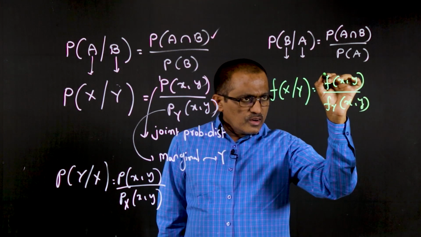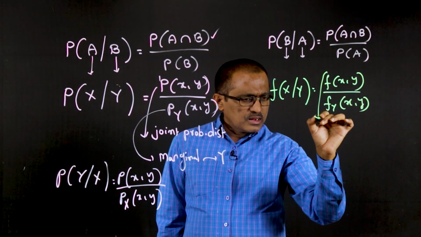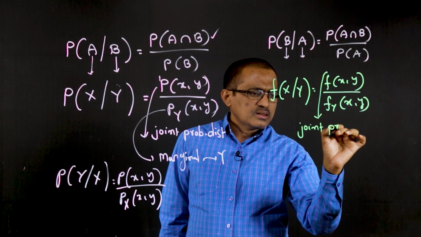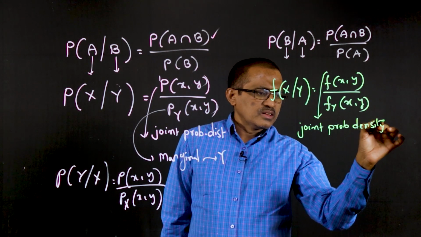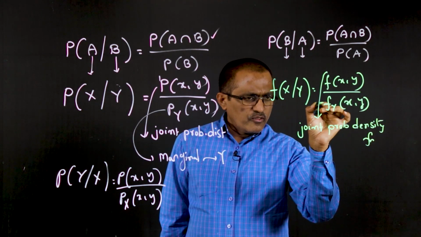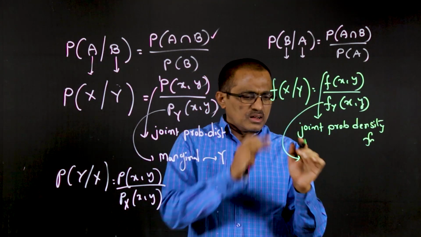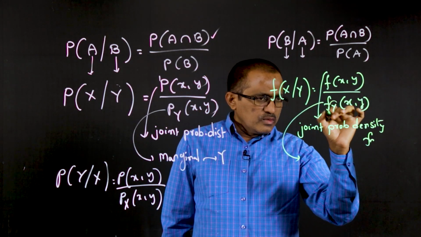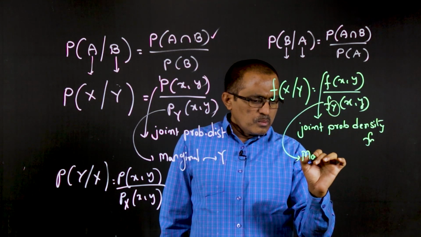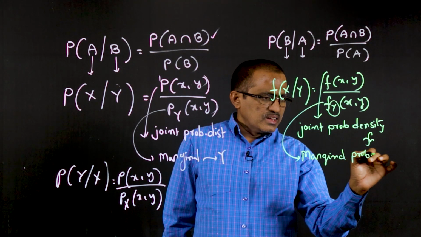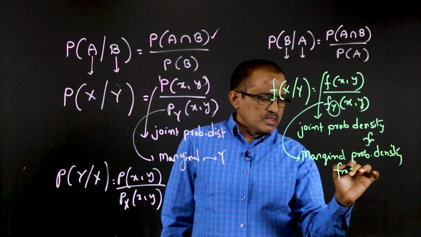Here f of xy is the joint probability density function, and the denominator is a separate one, the marginal probability density function with respect to y.